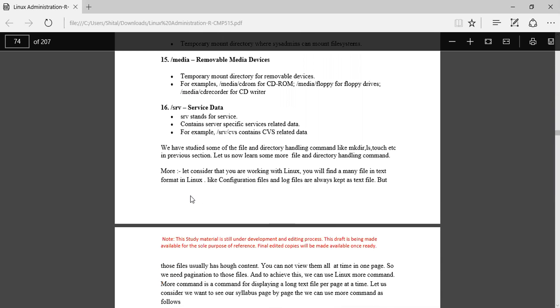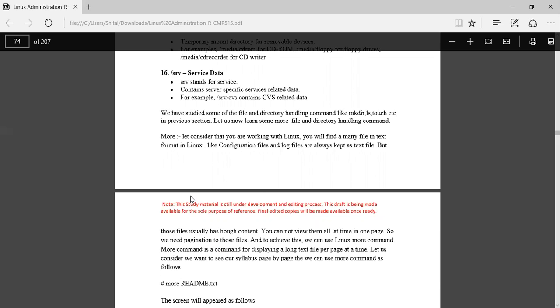Okay, we have studied some of the file and directory handling commands, like make directory, that is mkdir. This is the command to create a directory. The ls command shows the list of directories. Okay, so now we will see more.